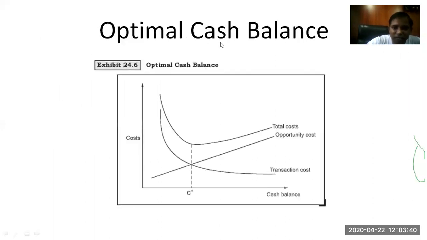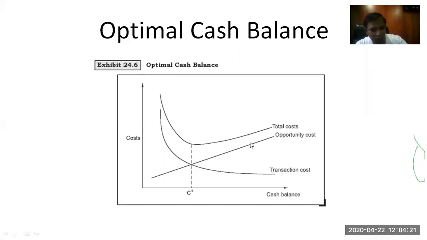The question arises, how much cash balance should a company keep? What is the optimum cash balance? So see, holding cash has its own cost, opportunity cost. If we see here, holding more and more cash reduces your transaction cost. Cash balance reduces the transaction cost, but your opportunity cost will be increasing. If you are holding cash on hand, you have a good opportunity to invest somewhere, but you would like to hold cash on hand. The transaction cost will get reduced because you will not have to pay any interest on that respective fund.